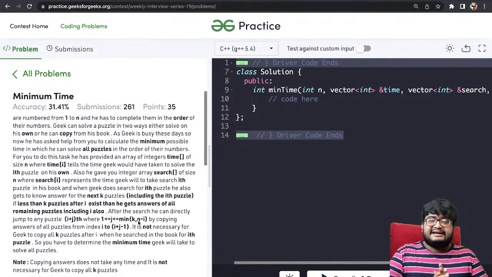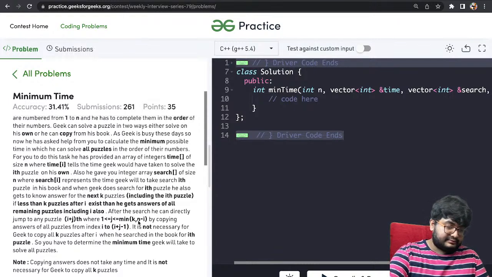Basically, let's say he's at index 2 and k is 3. If he searches for the puzzle at index 2, he will know the answer for the next three elements, 3, 4, 5, as well. He can decide whether he wants to jump over 3, 4, 5 and directly go to 6, or he wants to solve one of 3, 4, 5. Yes, he can search, right?